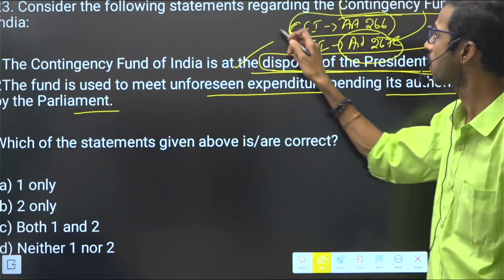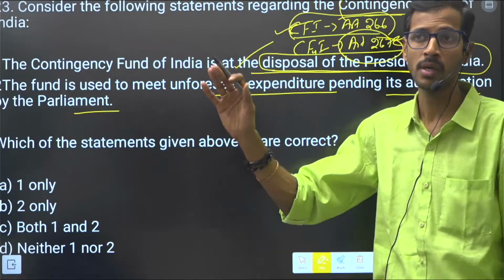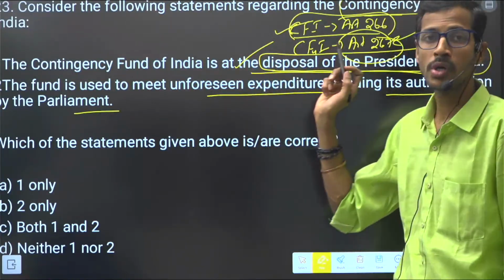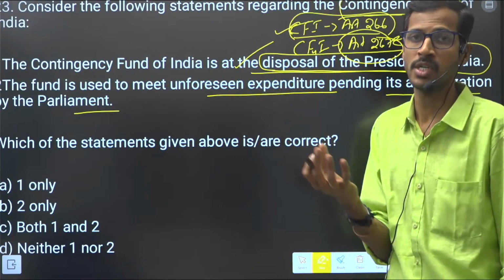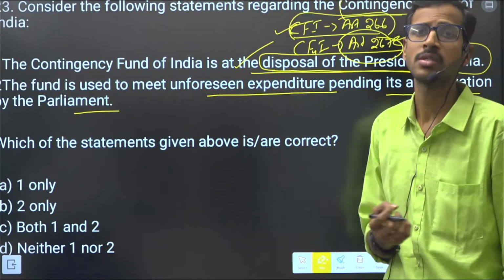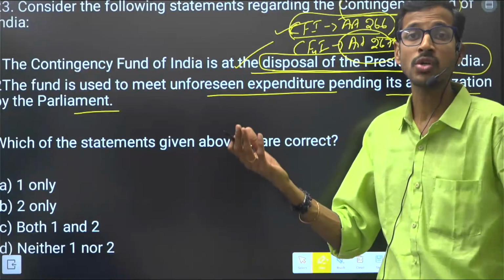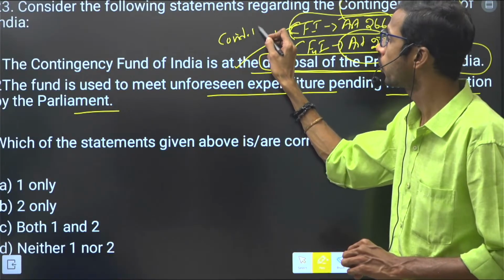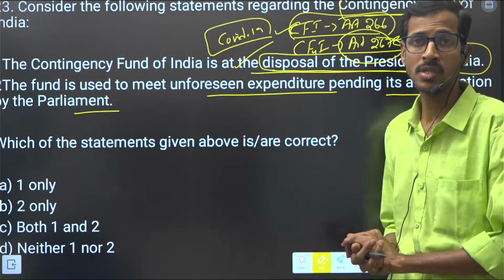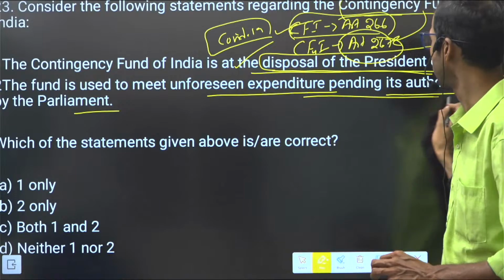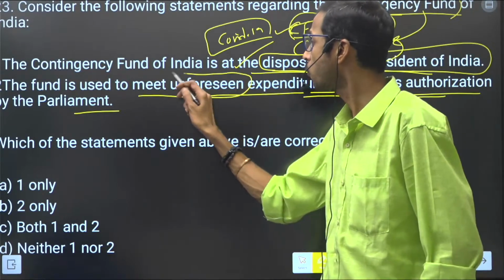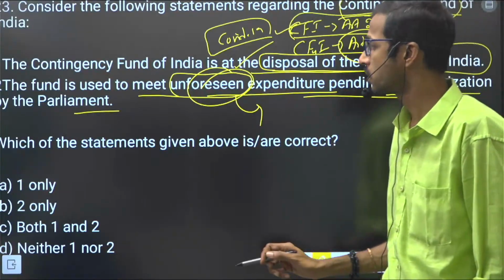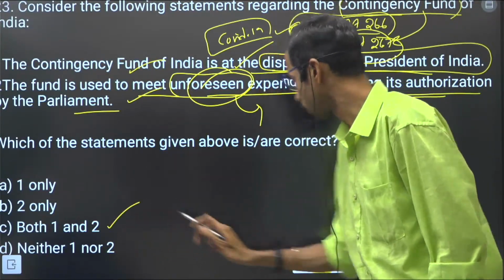So if you consider the Consolidated Fund of India, especially all the important allowances, salaries, etc., are taken from the Consolidated Fund of India. But other than these, some expenditures, like disasters, natural disasters, or sometimes natural calamities, or sometimes a health emergency like COVID-19, these types of diseases, right? Emergencies, all these expenditures pending its authorization by the Parliament are unforeseen, right? Unforeseen, sudden, emergency, right? So this is completely related to the contingency fund, right? So both are correct.